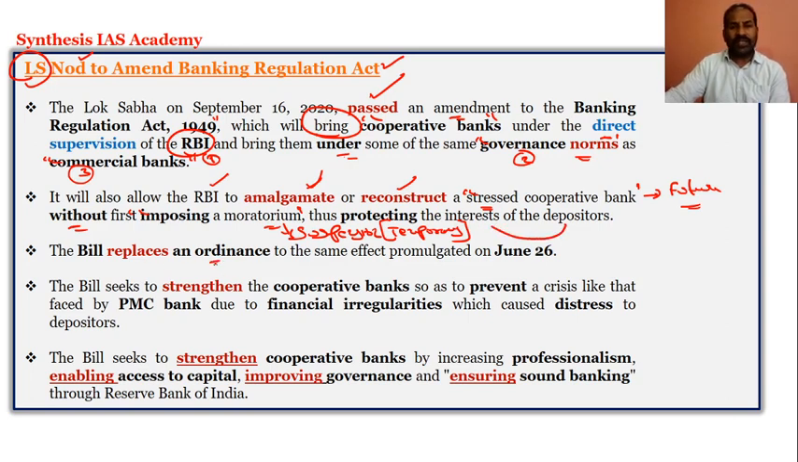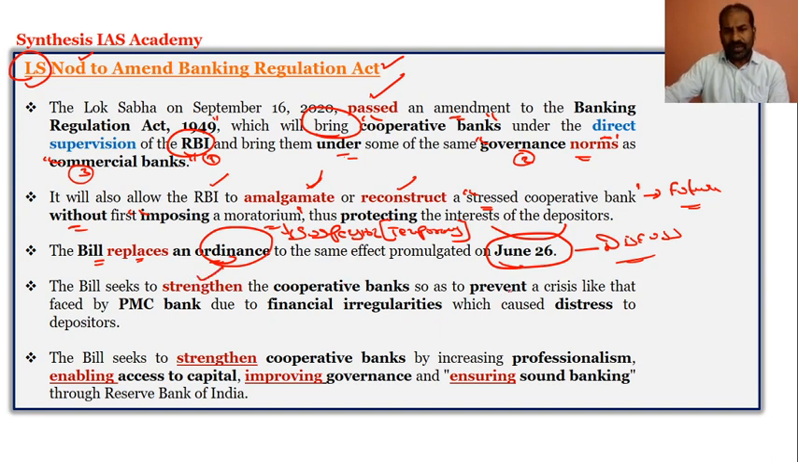The bill replaces the ordinance to the same effect, which was promulgated on June 26. So I have discussed this. We have discussed the entire June 26th Banking Regulation Amendment Ordinance 2020, and this bill now replaces the ordinance. The bill seeks to strengthen the cooperative banks and prevent a crisis like the one experienced by the banking system in India because of the PMC Bank, due to financial irregularity and distress among the depositors.